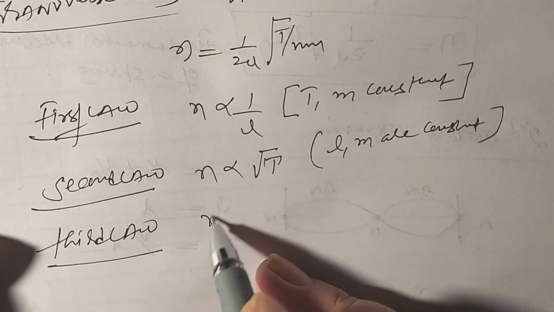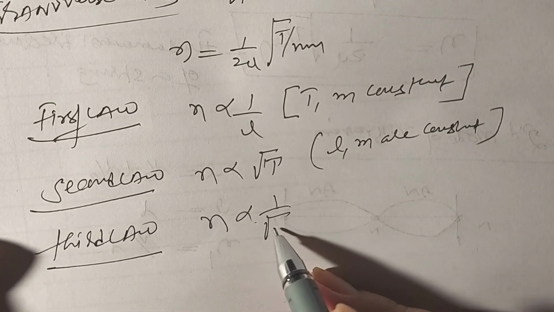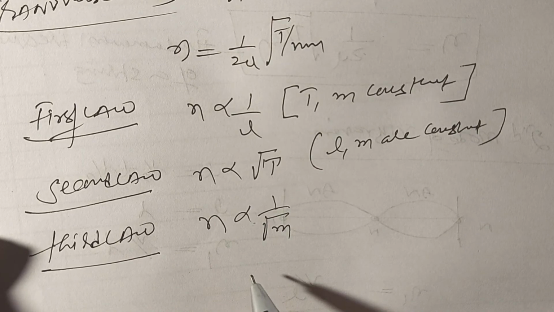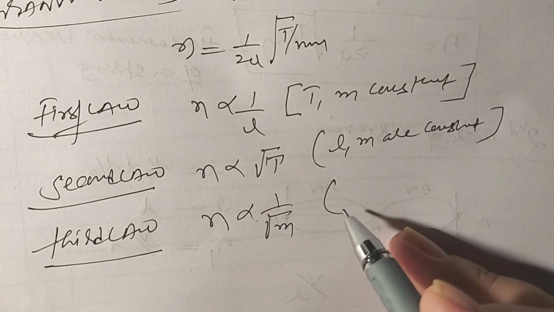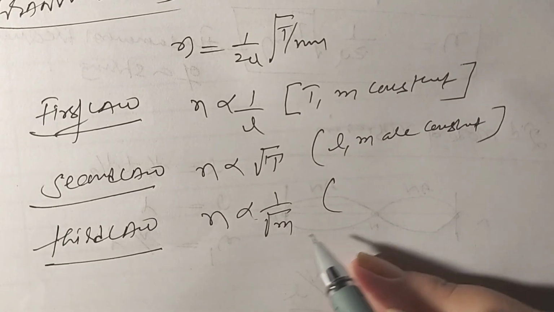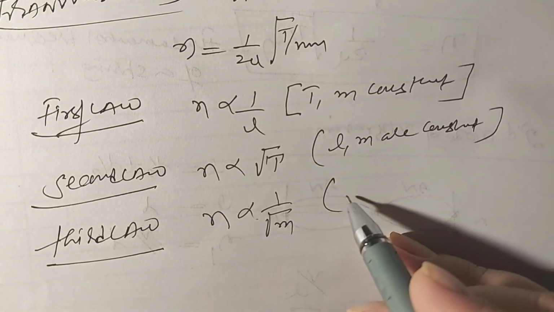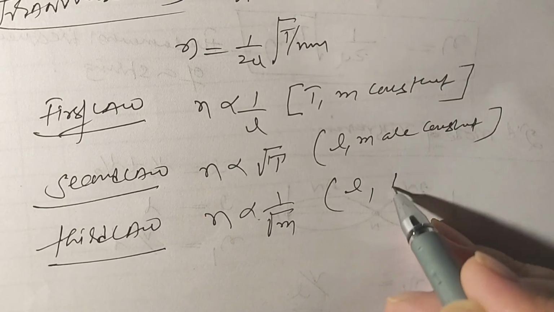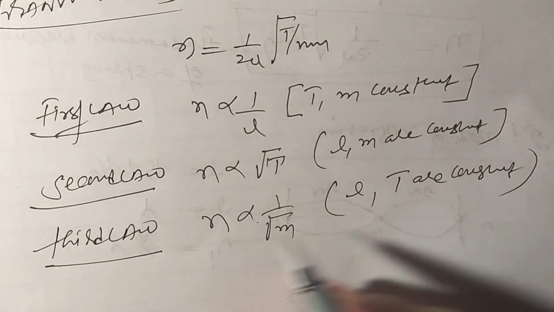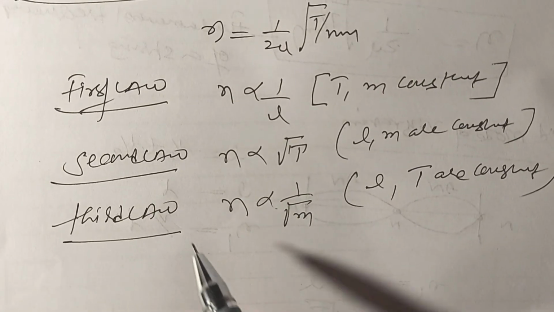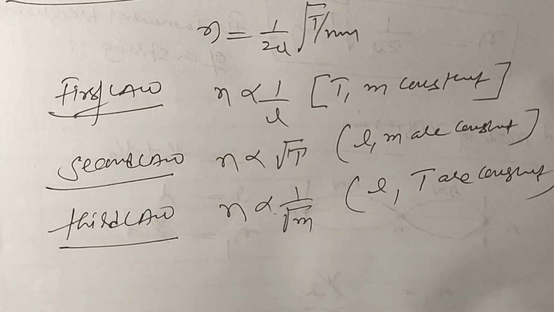Third law: the frequency of the wire is inversely proportional to the square root of linear density, when the other factors, L and T, are constant. These laws are called the transverse laws in strings.